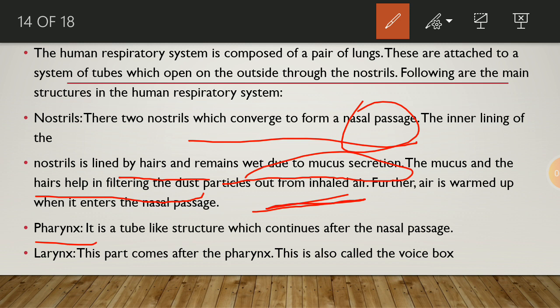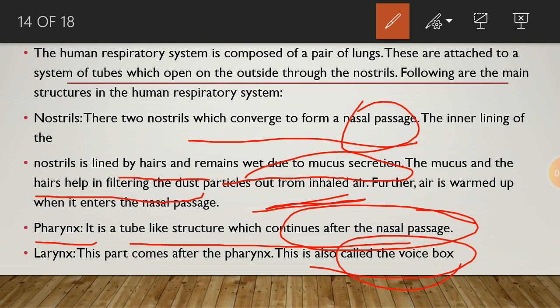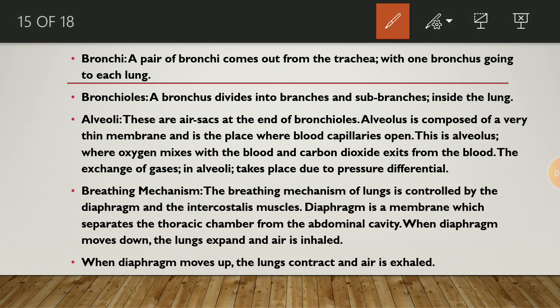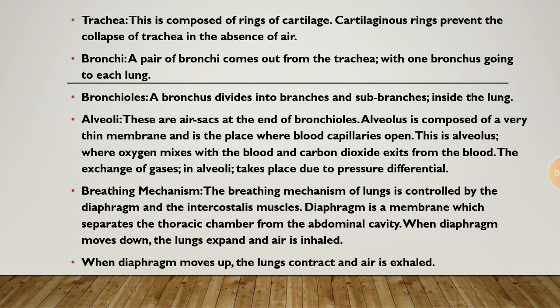Pharynx. It is a tube-like structure which continues after the nasal passage, a common passage for both the windpipe and food pipe. Next, larynx. It comes after the pharynx and is called the voice box. Trachea. It has cartilaginous rings that prevent the collapsing of the trachea in the absence of air.